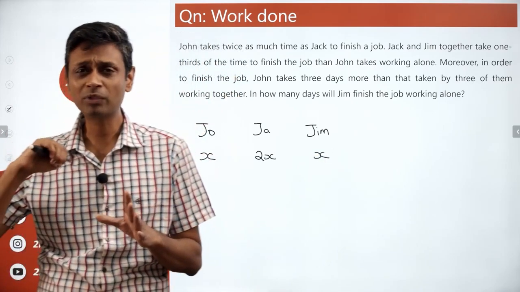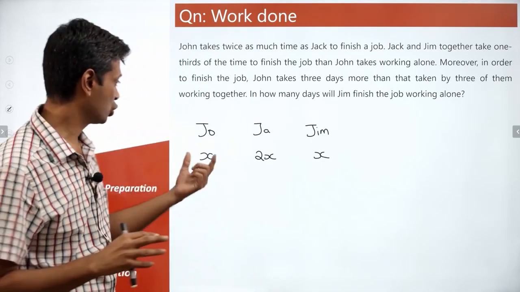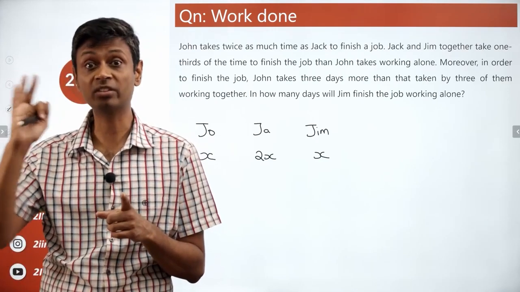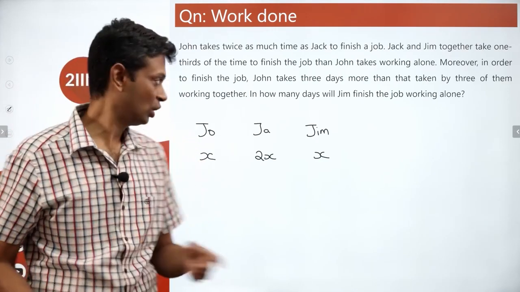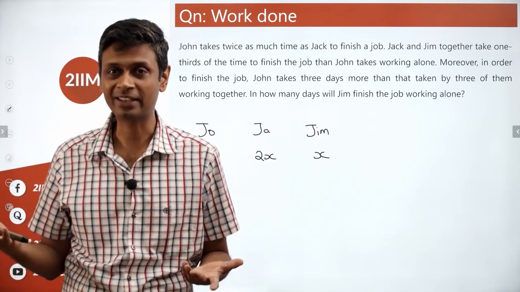If you think of it in terms of unit of work done in a day, this question becomes very simple. So John does X units, Jack and Jim together should be doing 3X because they are finishing in 1/3 of the time. Jack does 2X, Jim should do the remaining X.